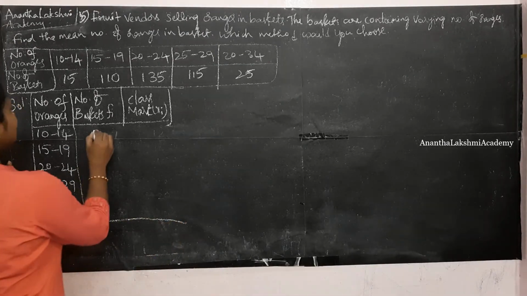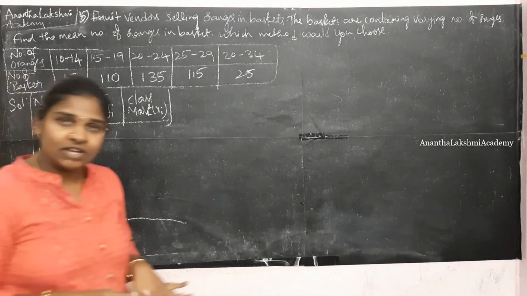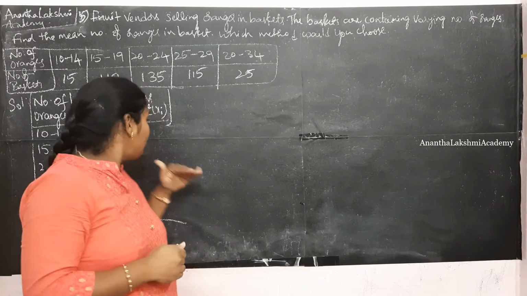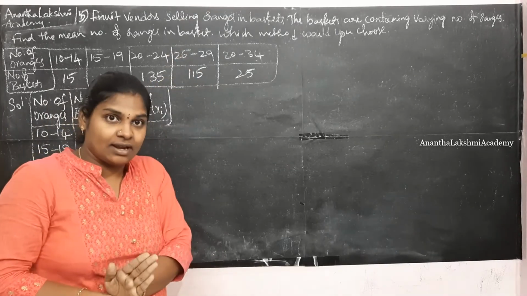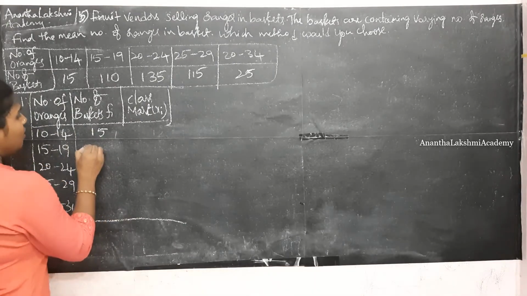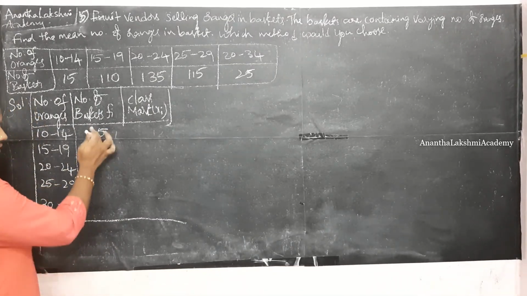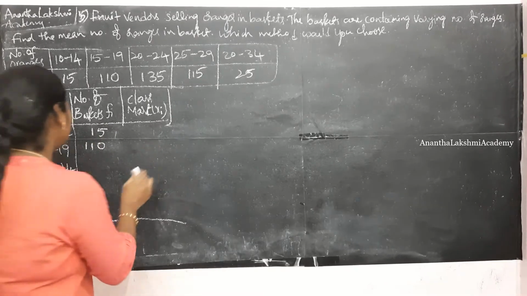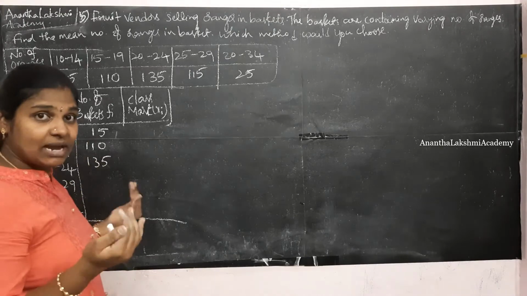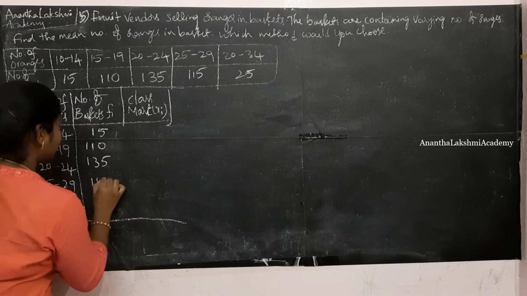Number of baskets 15. See, while writing the frequencies itself, make sure you are writing the digits ones place in one order, tens place in one order. See, I am writing 15 here. I am giving it like this: ones place, tens place, hundreds place. Make sure you are placing them in the order so that while adding the frequencies, that will be easy for you.